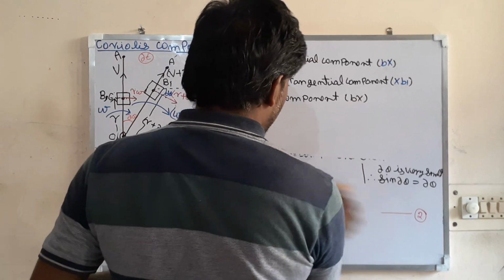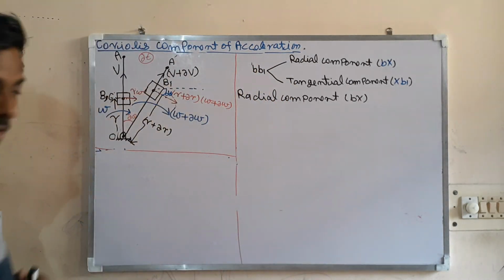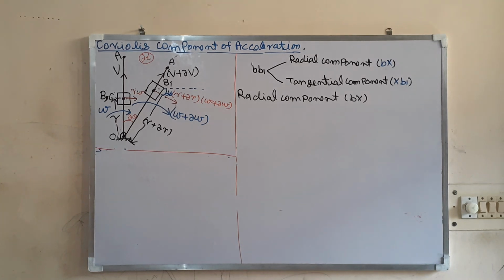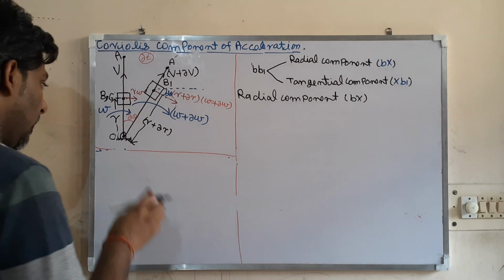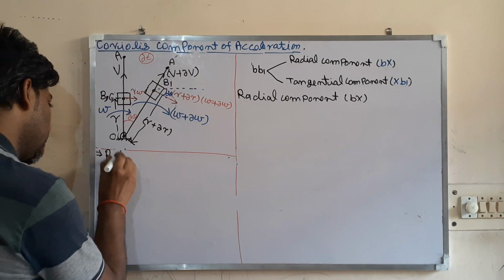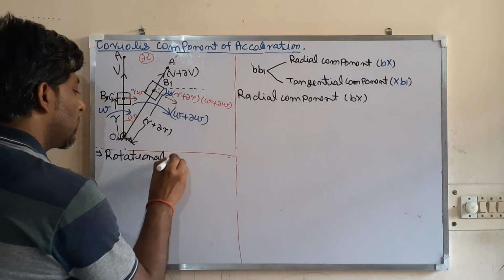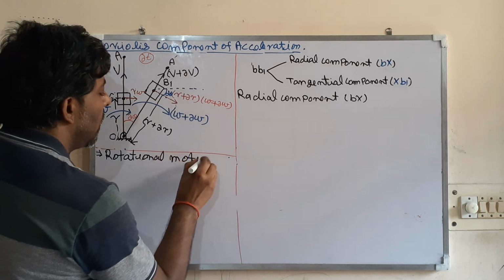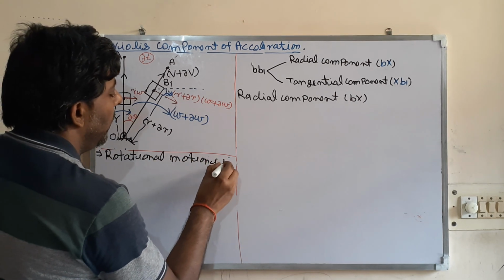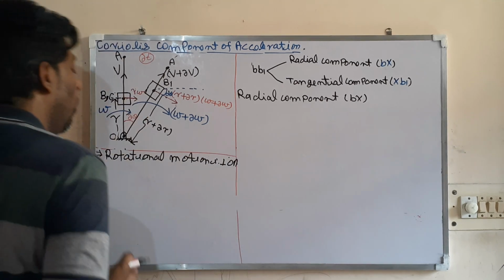That is a rotational motion, rotational motion that is perpendicular to OA.